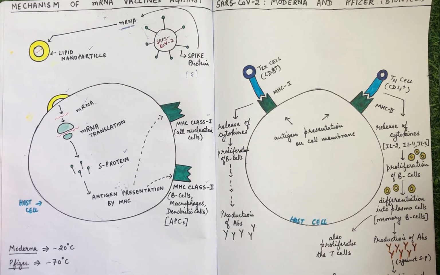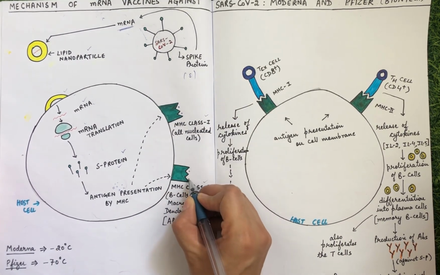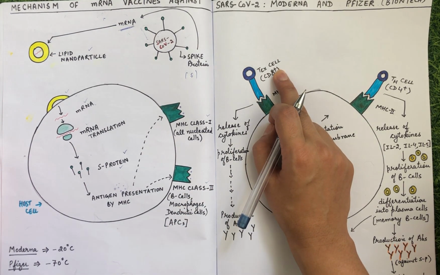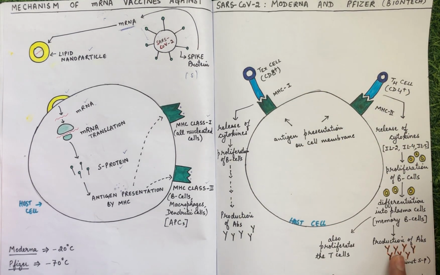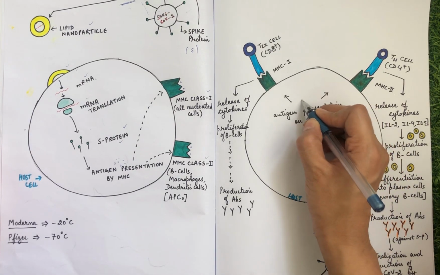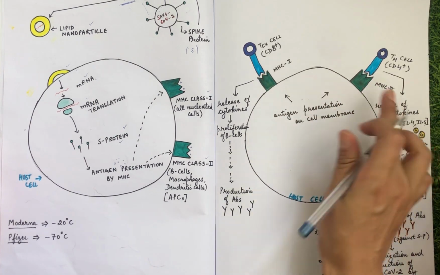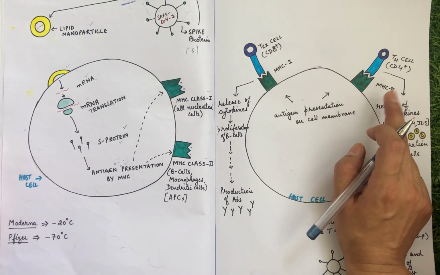major histocompatibility complexes. Now, what are major histocompatibility complexes? These are the complexes that are responsible for presenting the antigenic molecules on their surface, so that another class of important immune cells, the T cells, are able to recognize them and are able to elicit the immune response. So these antigenic molecules are broken down into small pieces, and they are presented on the two types of MHC complexes, the MHC class 1 complexes and the MHC class 2 complexes.